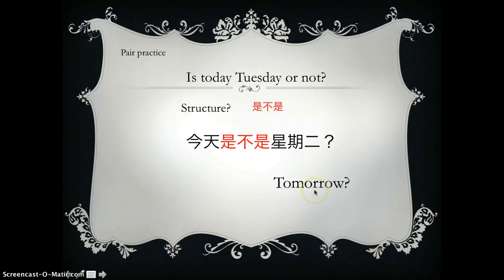Maybe let's do this one. Will tomorrow be Tuesday or not? So 明天是不是星期二? You just change 今天 to tomorrow, which is 明天. Okay, 明天是不是星期二? How about yesterday? So it will be 昨天是不是星期二? Just change the day, and the others still keep the same, right? 昨天是不是星期二? 明天是不是星期二? 今天是不是星期二? Okay, so it's just for an option, like yes or no, is it or is it not, like this.